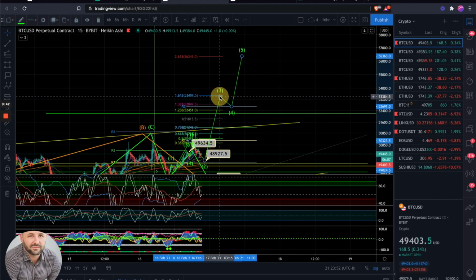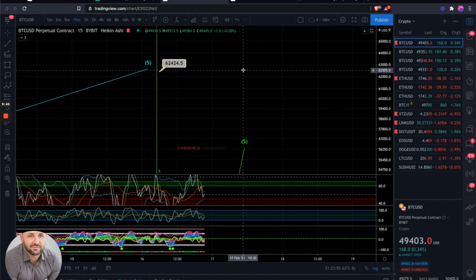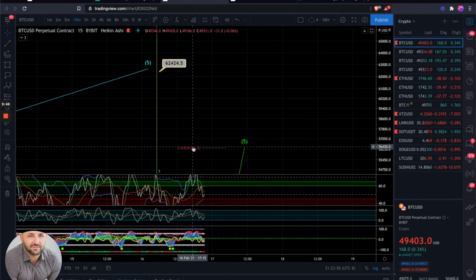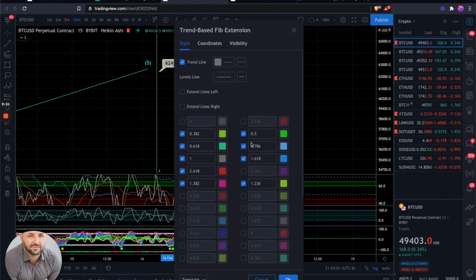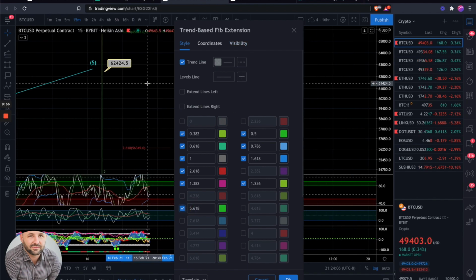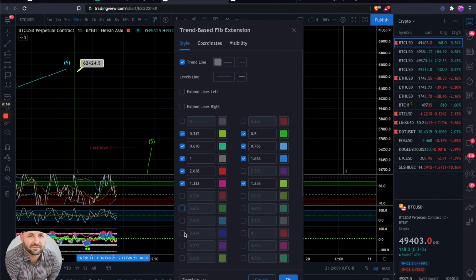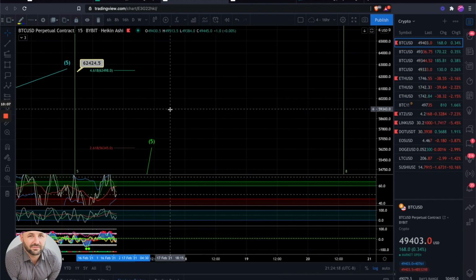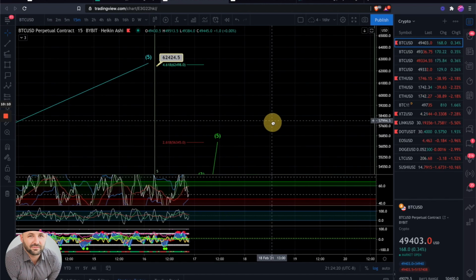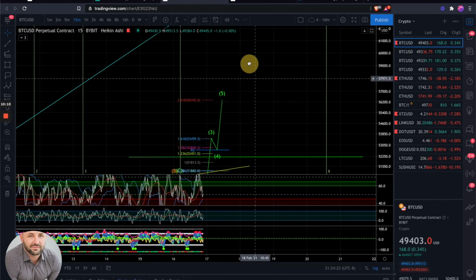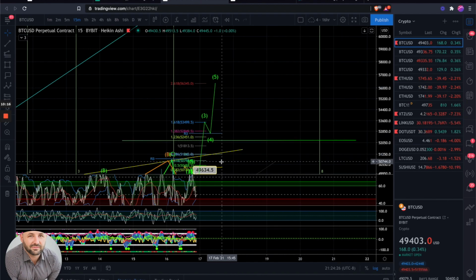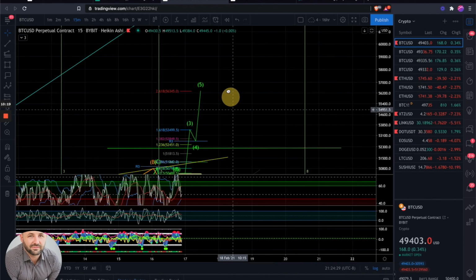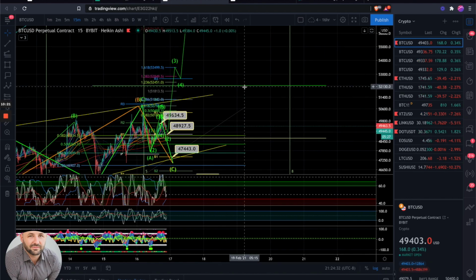If we get anything overextended, like I said, I was looking at basically 62K. Let's add in, let's see. Yep, 4.618 puts us right there at 62.4K, which also matches up with the higher time frame wave 5. And if we do break 50K, I imagine we'd get pretty bullish at that point, because it's been pretty heavy resistance that we've been consolidating under.